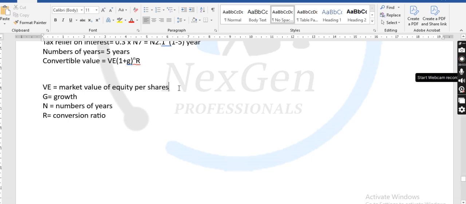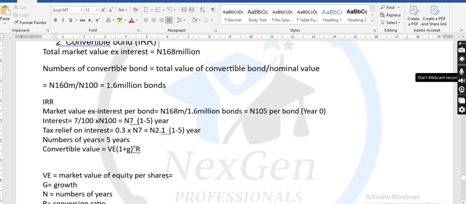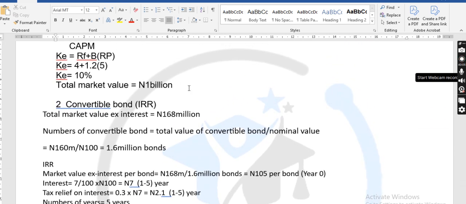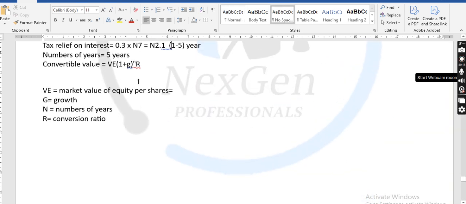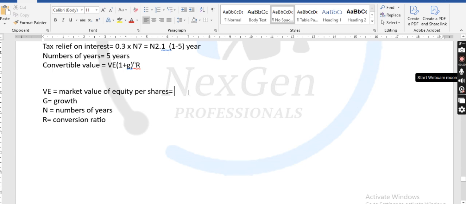Let's quickly go back to equity, because what we need here is market value of equity per share. Now, you can see this 1 billion. It is the total market value. And what we need is market value of equity per share.